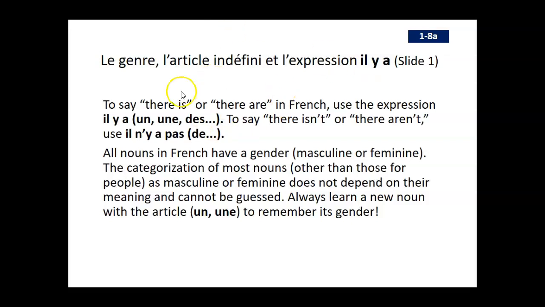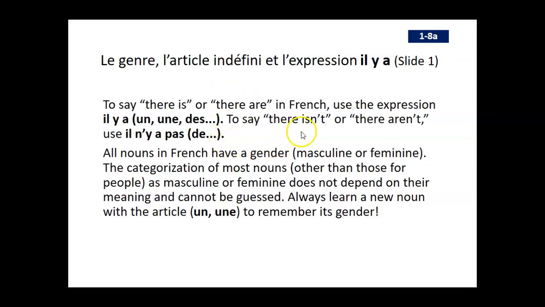Okay, so as we see here, to say there is or there are in French, you'll be using the expression il y a, and it will be followed by the indefinite article, and that can come in these three forms: un, une, or des. So un and une just mean a or an in English, except that un is what goes with a masculine noun, and une goes with a feminine noun. Des just means some, so it's like a group of indefinite things.